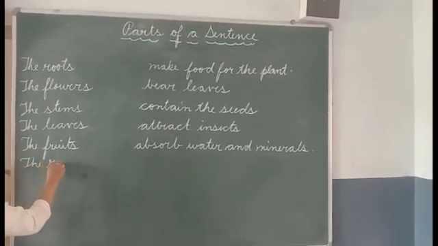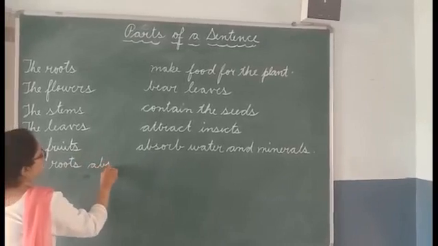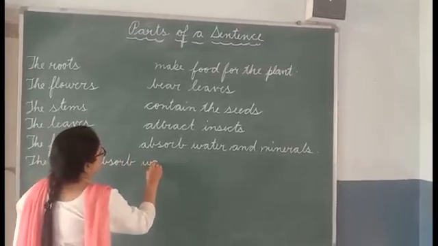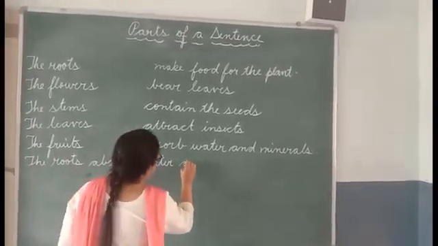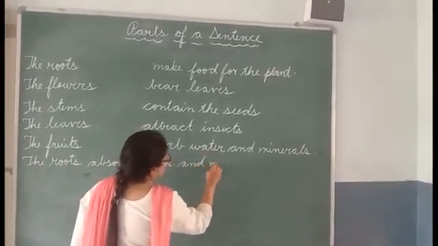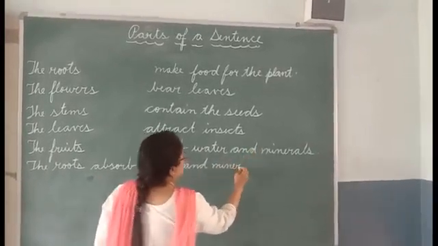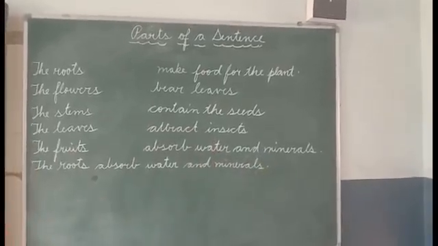The roots absorb water and minerals. Okay? Now the second one. The flowers.